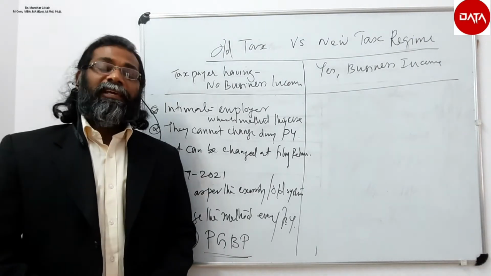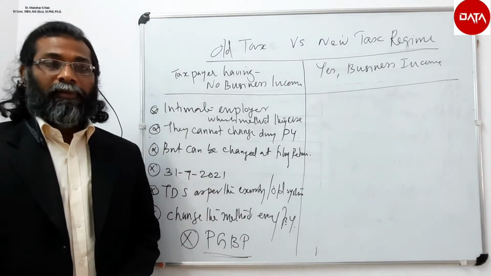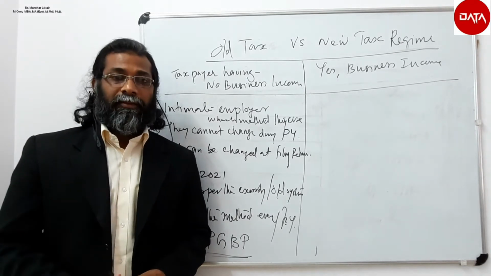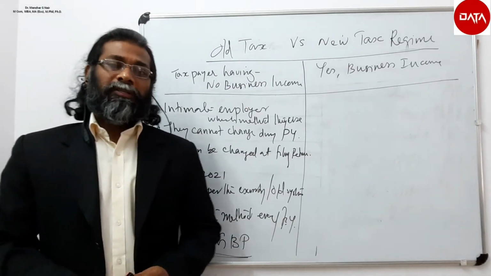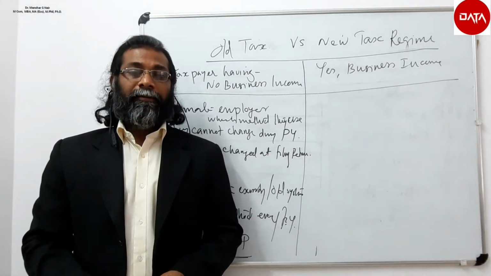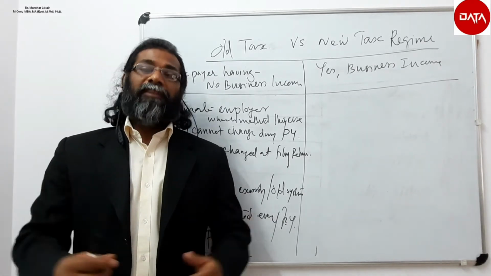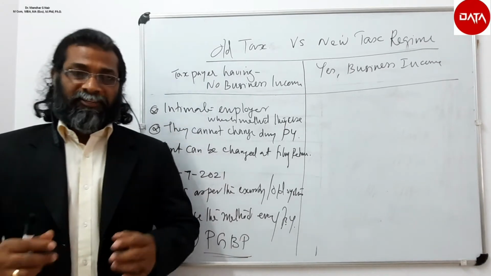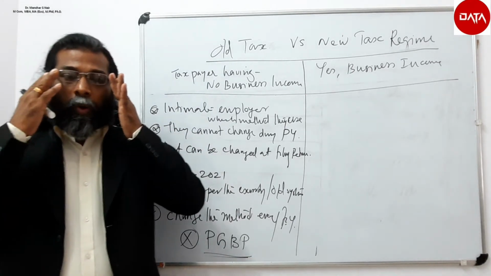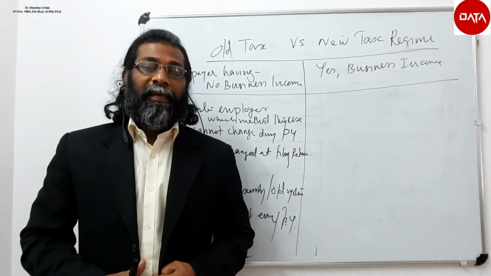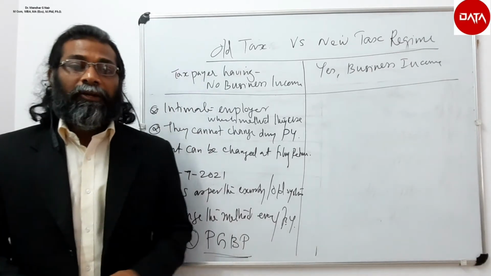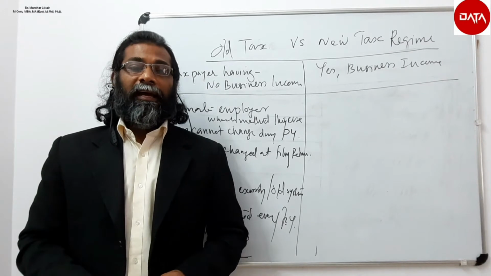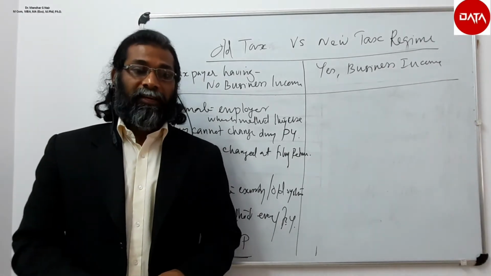But suppose the assessee has business income, then what will be the condition? Suppose a non-salaried taxpayer having business income has to choose a system between the old and new regime. They need not declare or intimate that choice to anyone during the previous year.